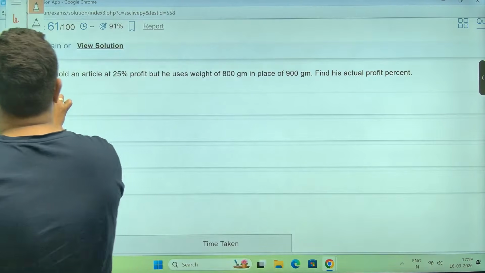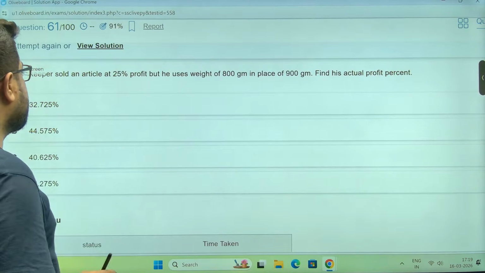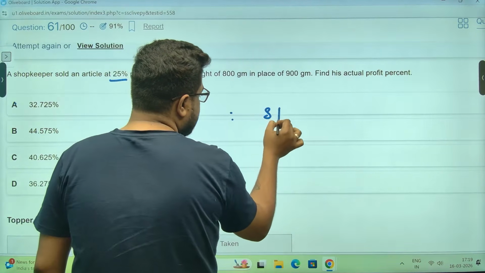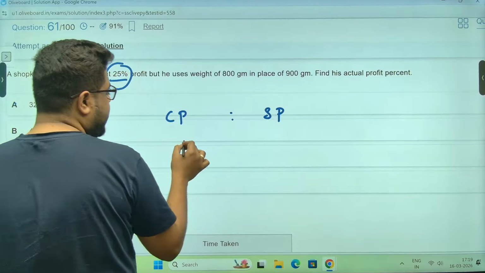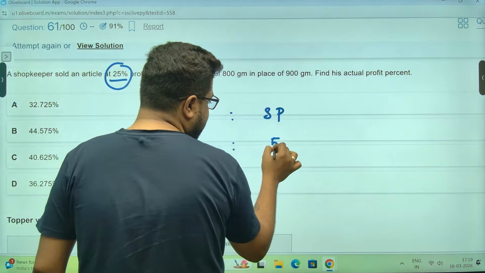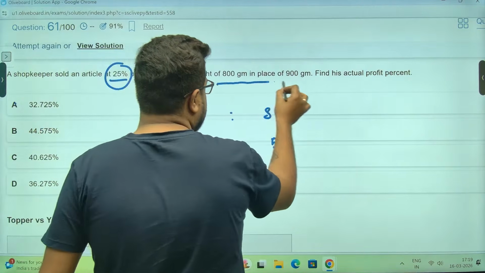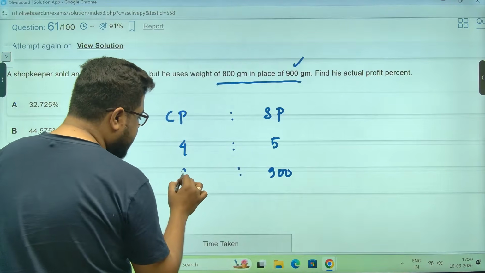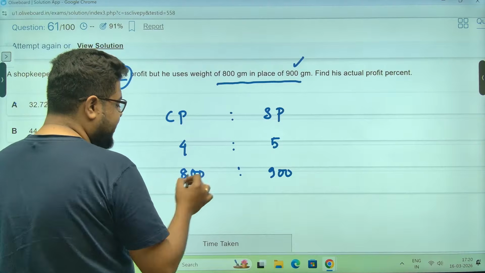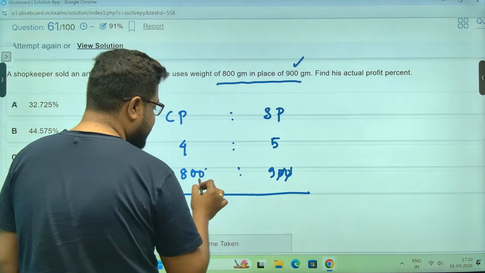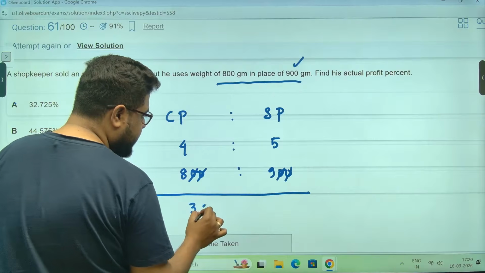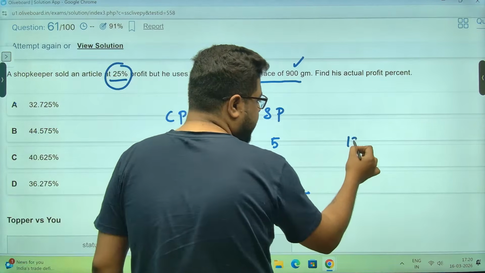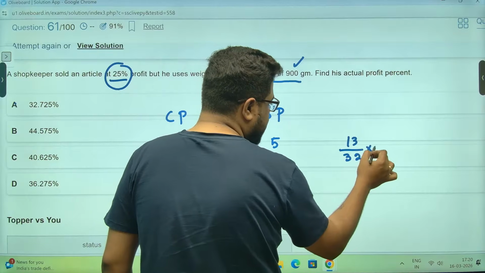Dishonest dealing, as I can see. Sold at 25% profit. Sir, CP, SP, dishonest dealing. 25% profit, meaning 4 rupee CP, 1 rupee profit, 5 rupee SP. But again, 800 in place of 900, meaning he is taking the money for 900 grams, but giving you only 800. So take the compound ratio. 32, 45. 13 rupee profit, sir. 13 rupee profit out of 32 rupees into 100, sir.